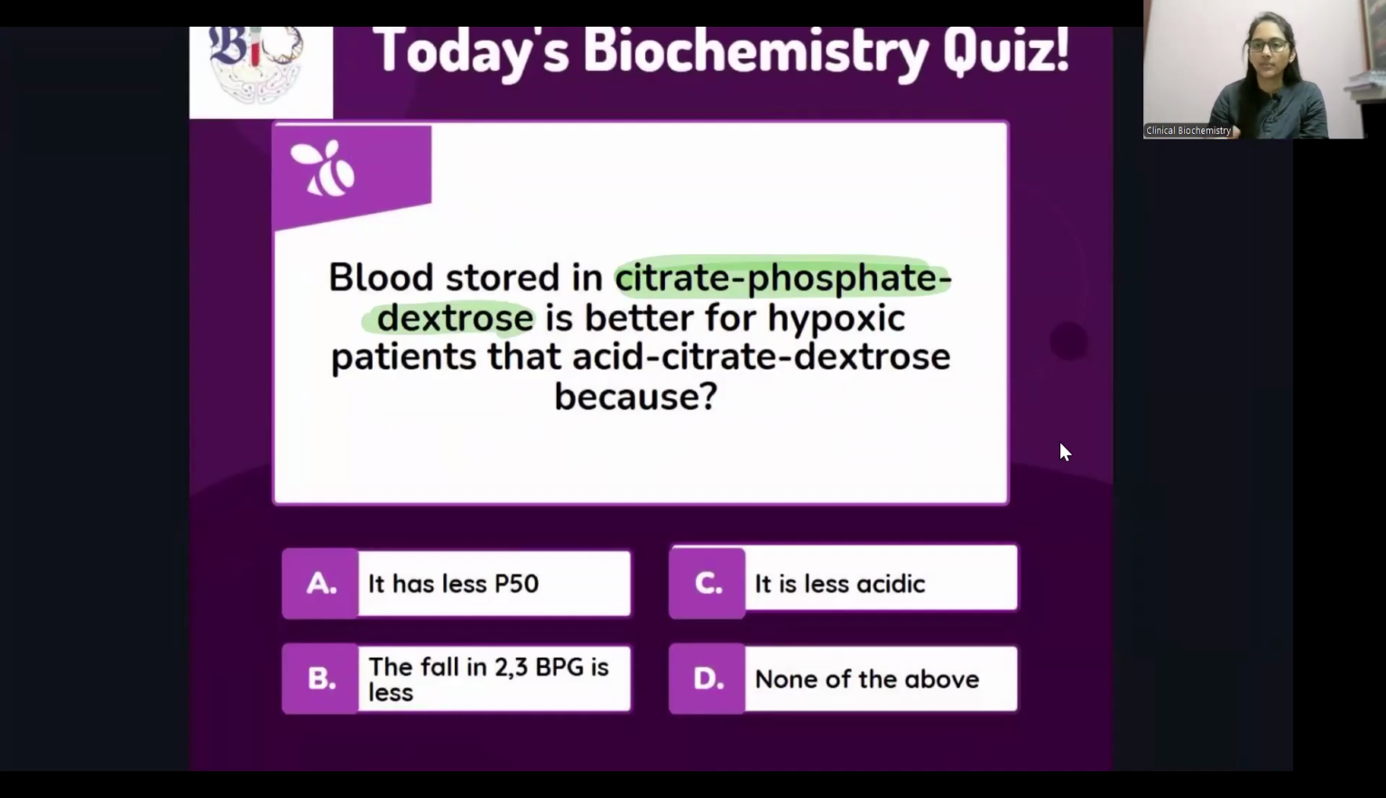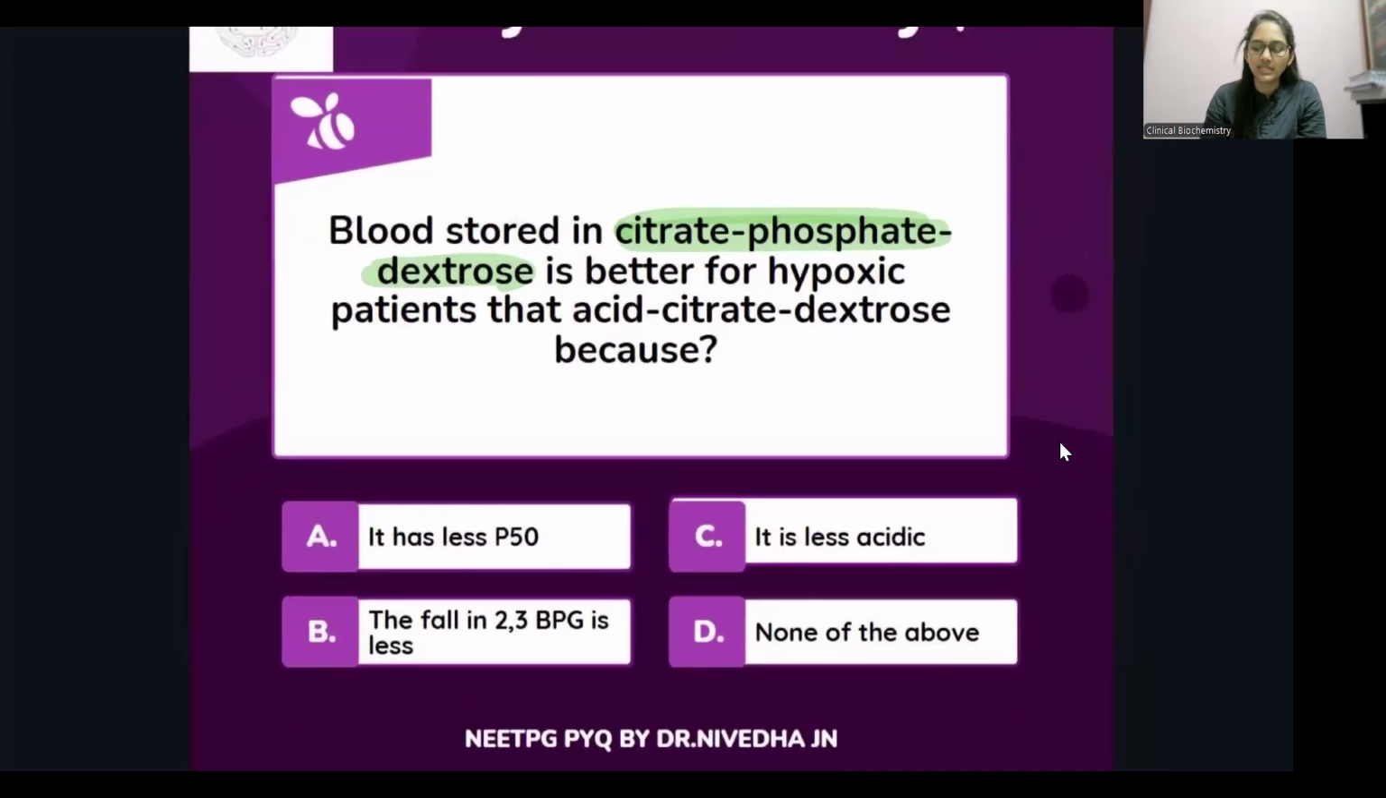So in the stored blood, they would have added preservatives like citrate phosphate dextrose or acid citrate dextrose, both of which are being used. But they say citrate phosphate dextrose is better. Why? The answer is that the fall in 2,3-BPG is less when you use citrate phosphate dextrose in the stored blood.